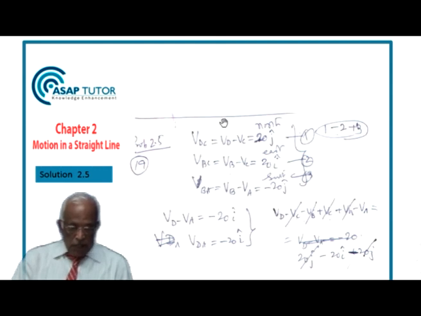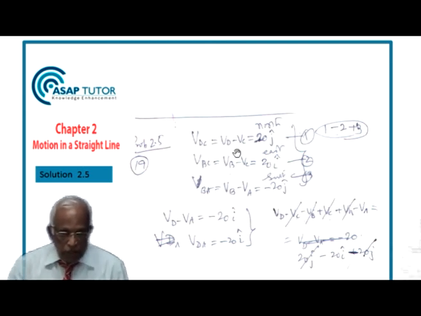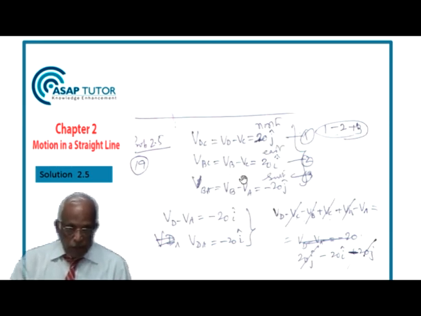Our equation is going to be like this. Supposing they are going in different directions, we take east, north, south, and west as the normal situation. You see that VDC is VD minus VC, that is 20 to the north. VBC is VB minus VC, 20 to the east, and VBA is VB minus VA, 20 to the south. Now if I name these equations as 1, 2 and 3, and take 1 minus 2 plus 3, by observation you will see VD minus VC minus VB plus VC plus VB minus VA.